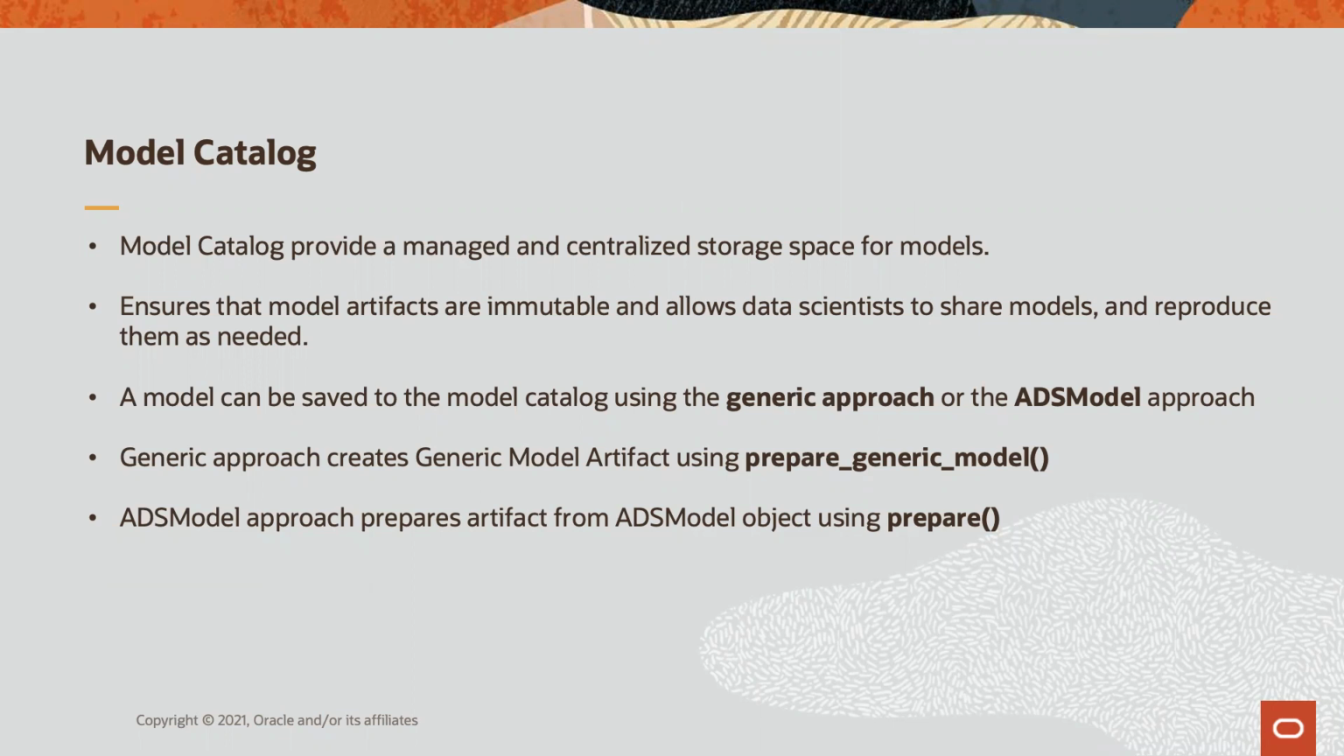The generic model approach creates a generic model artifact using prepare generic model and saves it to the model catalog. The ADS model approach prepares an artifact from ADS model object and saves it to the model catalog using prepare method. Important thing to note here is ADS and ADS model can only be used within OCI family of services. If you want to use the model outside of those services, then use generic model approach to create a model artifact. I will show a simple flow diagram that would help in understanding which approach to use while saving the model.